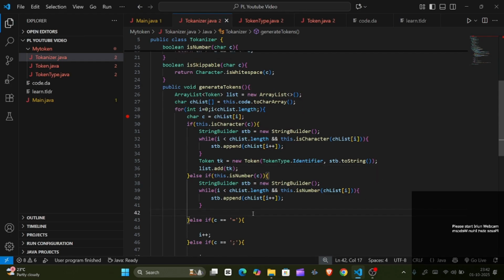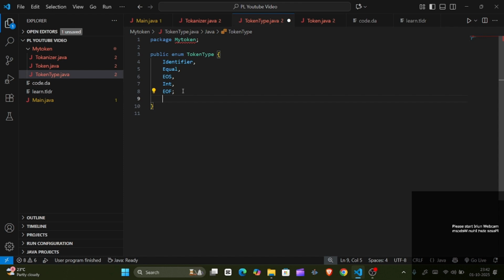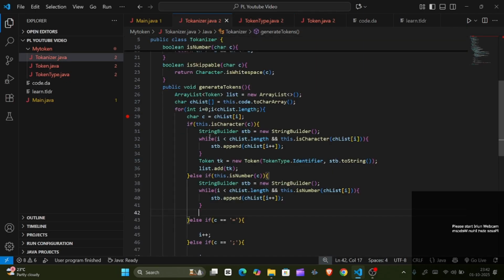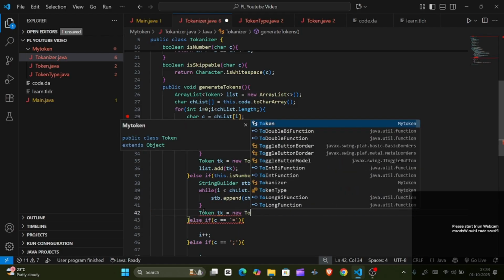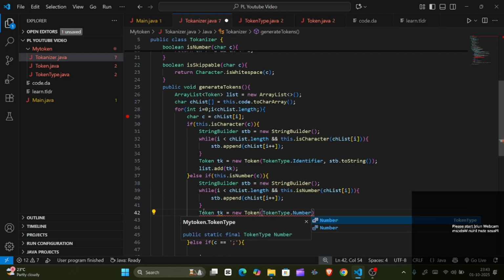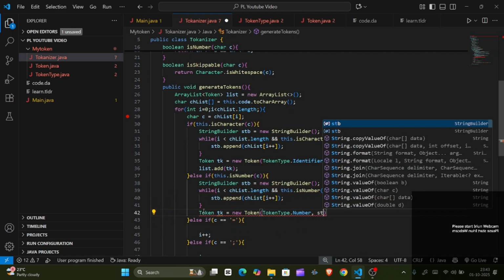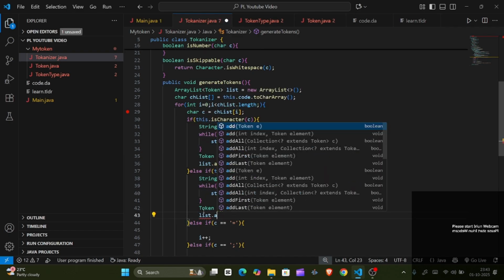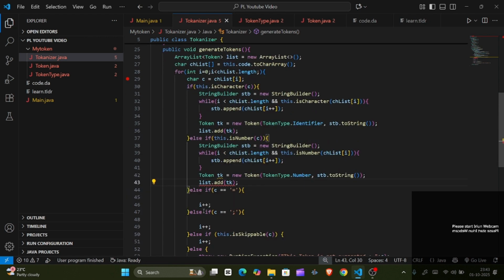Now the next thing is that I also want to store the number. I just need to define the number. It might be a number, right? So here I will create another token tk equals new Token, and here TokenType.NUMBER, and stb.toString. I'll store that value of the token, and again I'll add it to my list.